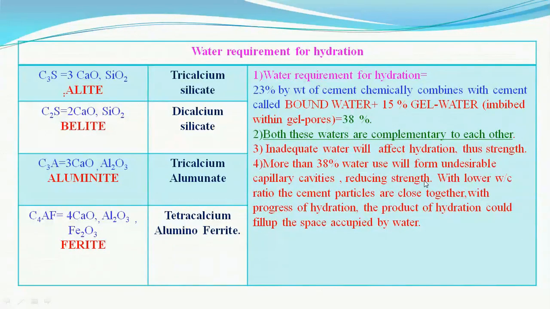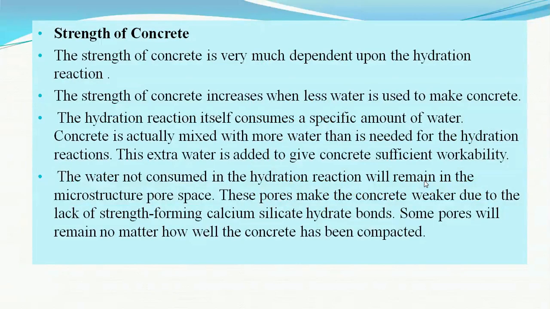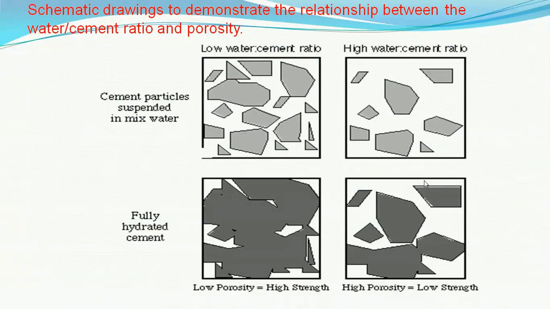It later on gets evaporated and, as it does not take part in the chemical reaction, it produces voids in the cement as well as concrete, and reduces the strength and durability. So more water affects the strength, and lesser water than 38% may also affect the strength, because the chemical reaction will not take place.